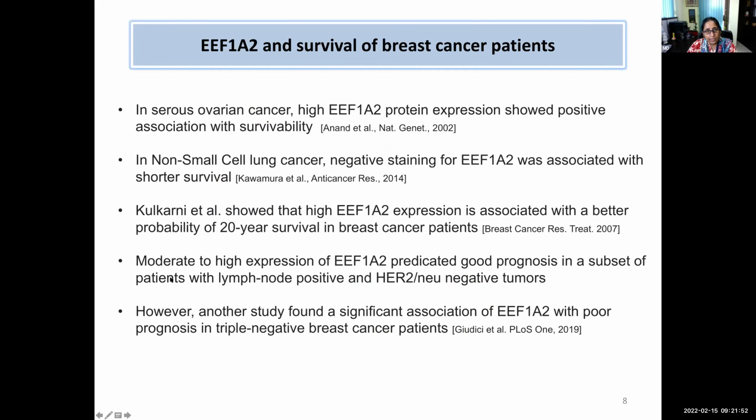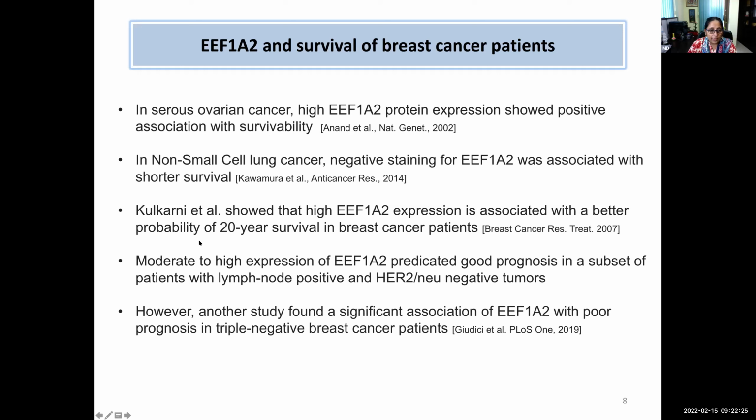So what's its connection with survival? Several contradictory findings have been reported. In ovarian cancer versus non-small cell lung cancer, if you notice, the increased expression was associated with better survivability. For oncogenes, generally they are associated with poor survivability, so this is a unique observation. Here just the opposite was reported.